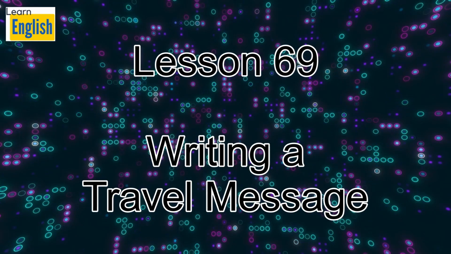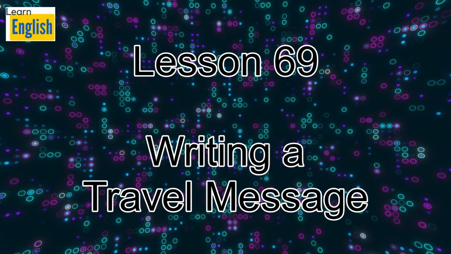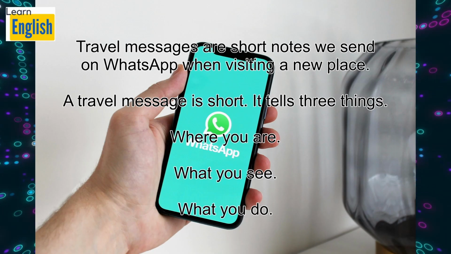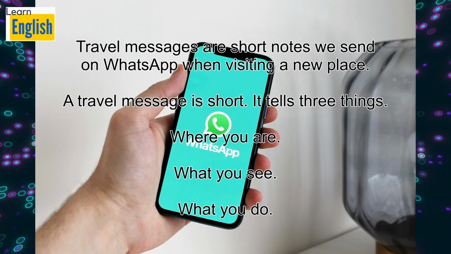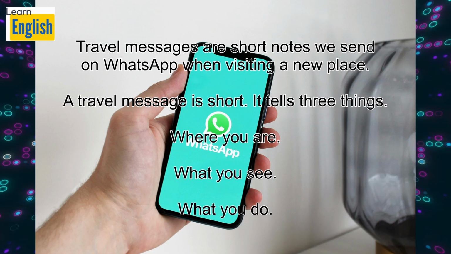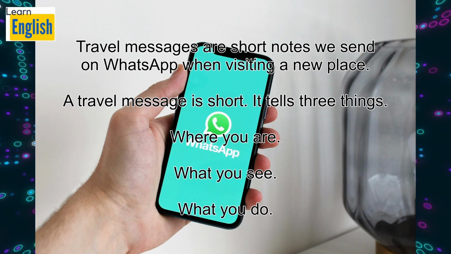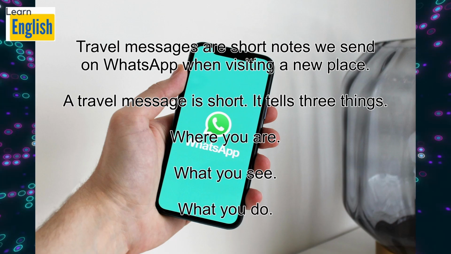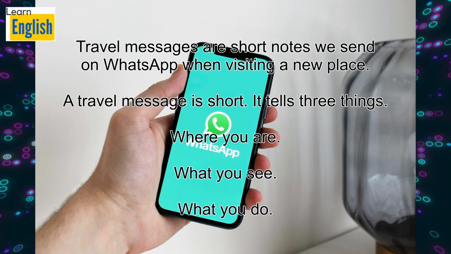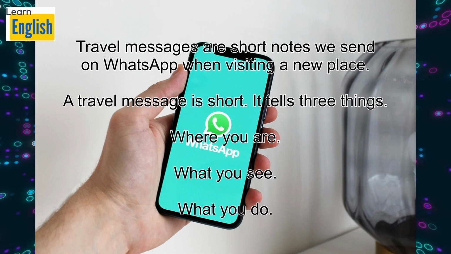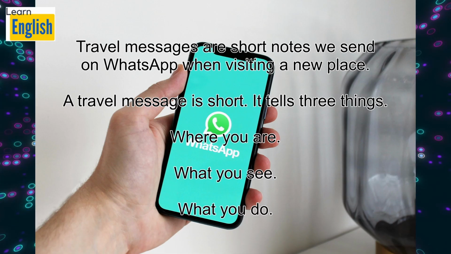Lesson 69, Writing a Travel Message. Travel messages are short notes we send on WhatsApp when visiting a new place. A travel message is short. It tells three things: where you are, what you see, what you do.